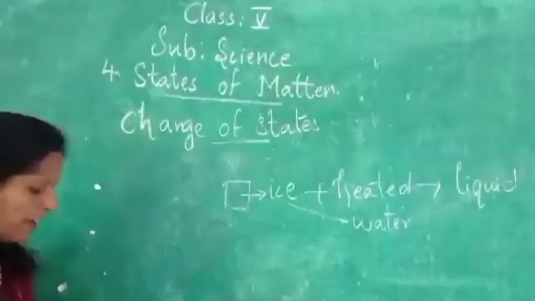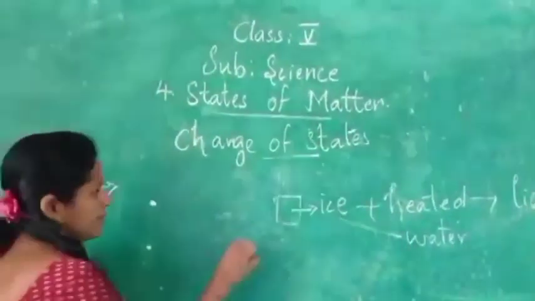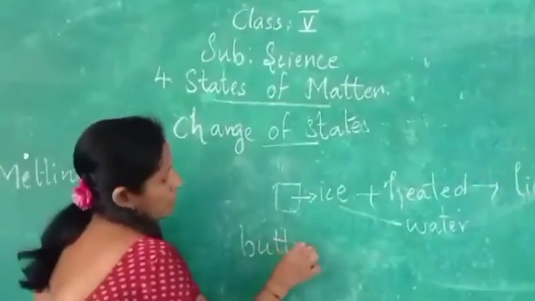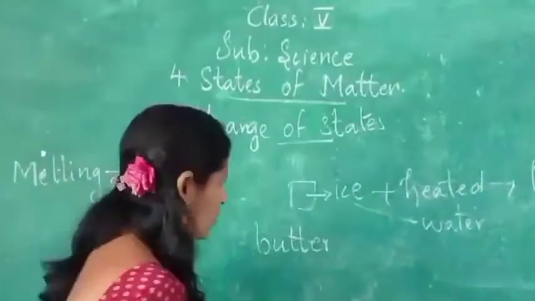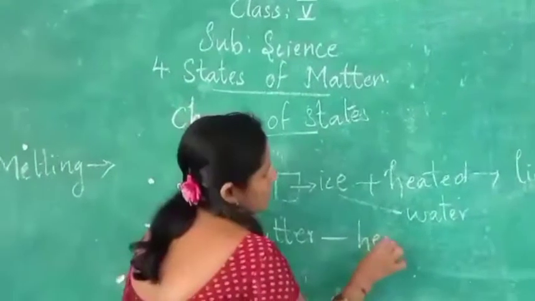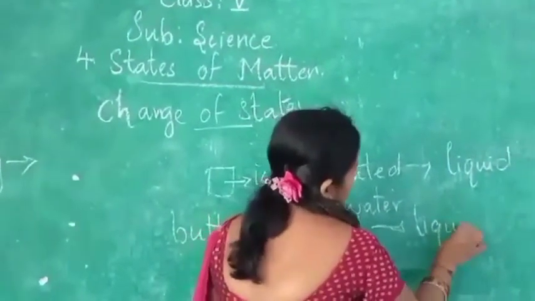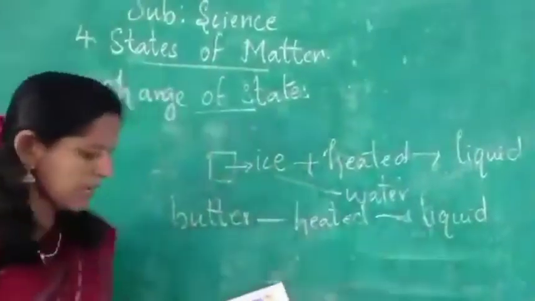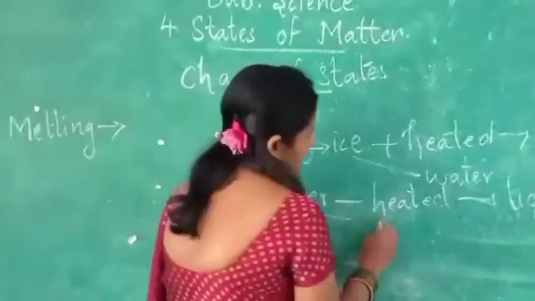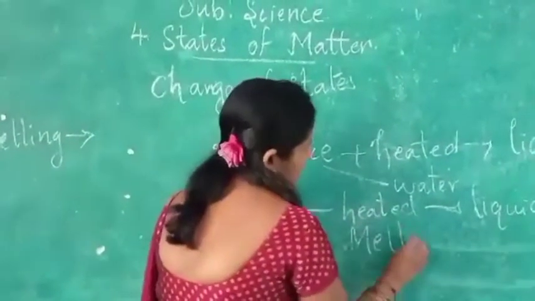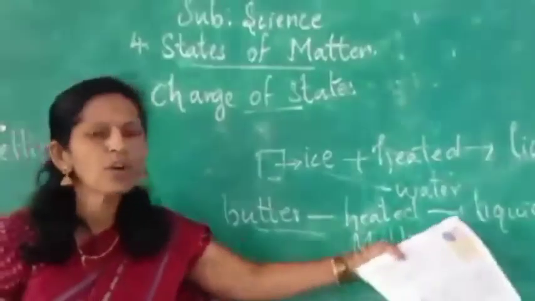Now, have you tried putting butter on a hot stove? Yes, you have seen butter. It is like a solid. When we heat it, it will become liquid. So what happens to it? It melts. Butter is melting, it came into liquid form.